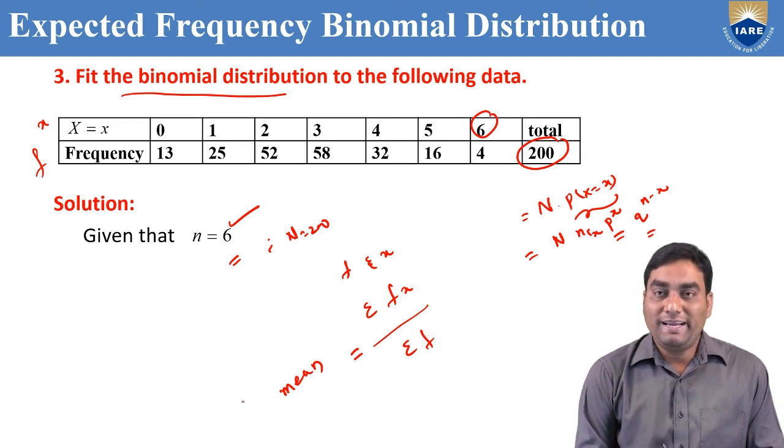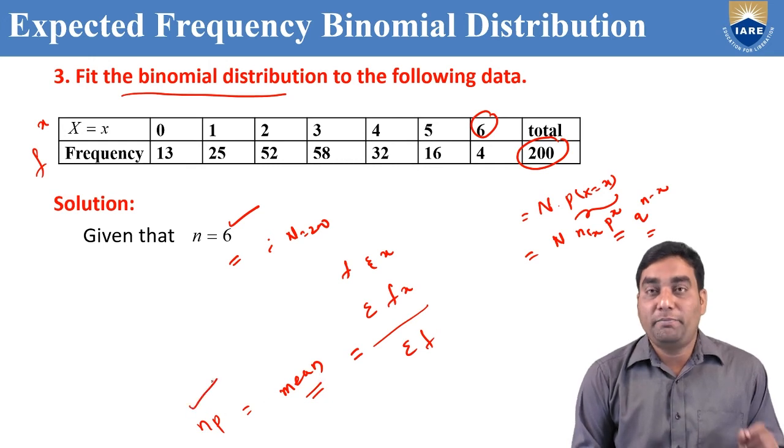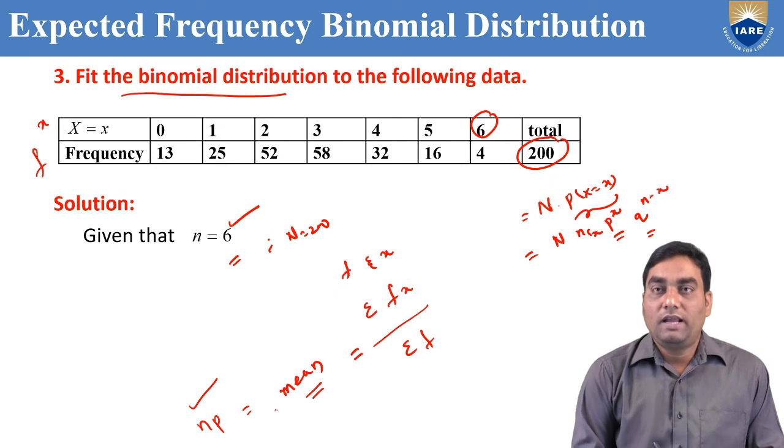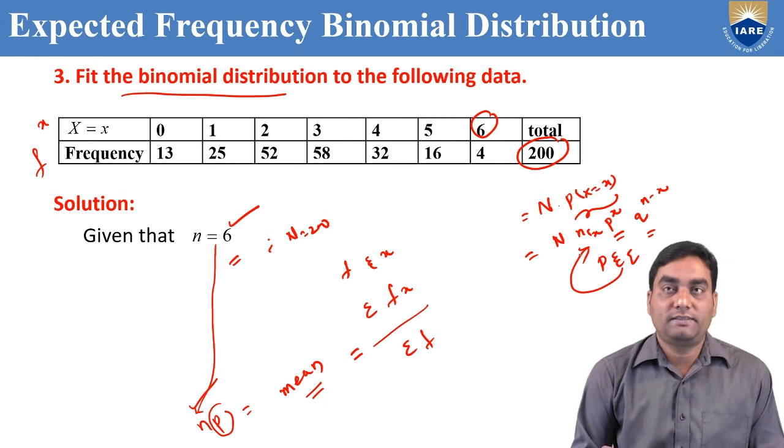But in a binomial distribution, mean equal to np. After getting the mean by using this table, you can equate that mean value with np because we know that mean equal to np. n value you know. From this we can find out p. After getting p, we can find out q value. Then you substitute in this form for expected frequency.